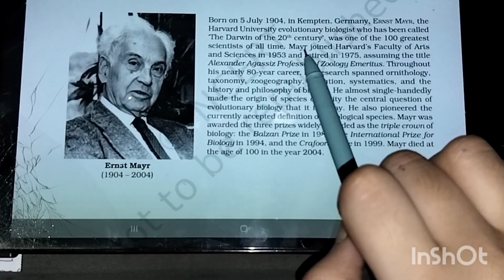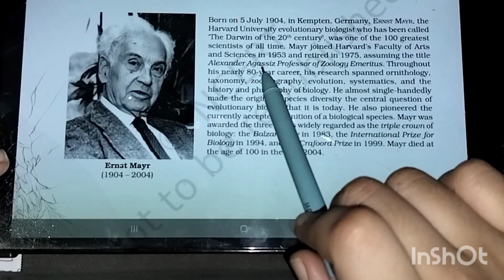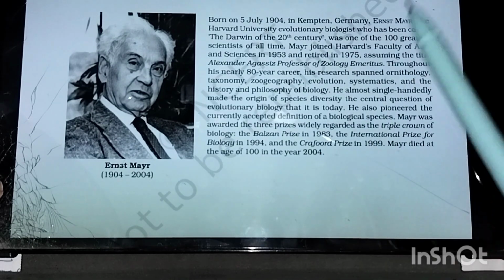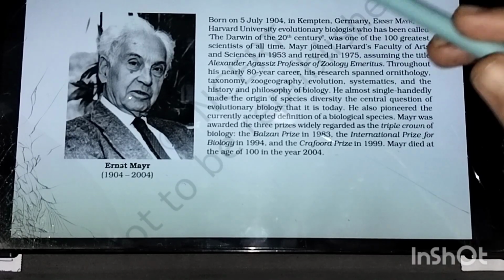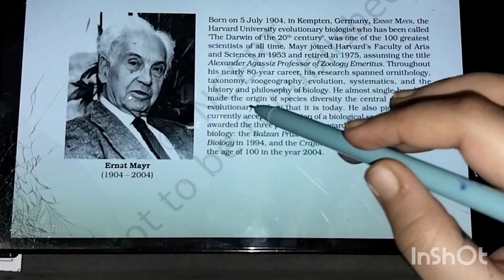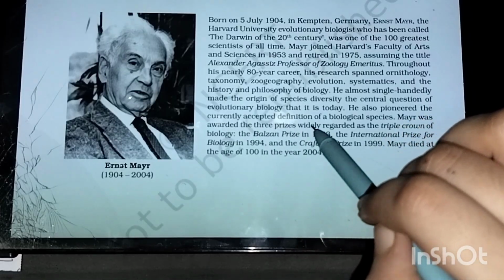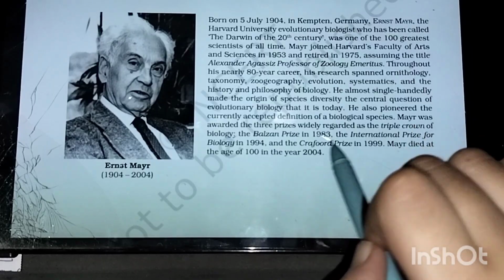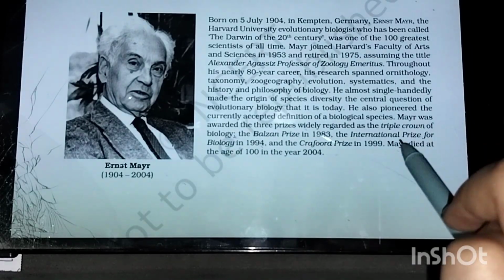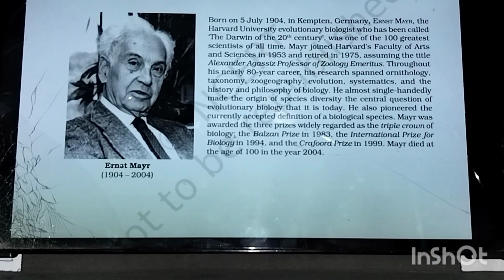Also this one. Mayr joined Harvard's Faculty of Arts and retired, assuming Alexander Agassiz, professor of zoology emeritus. Then his 80-year career, all this is not important. He almost single-handedly pioneered the currently accepted definition of biological species. This is important. He gave the definition of biological species. I'll just tell you what exactly he gave in that. This is important. He got the triple crown of biology, the Balzan Prize, the International Prize for Biology in 1994, and the Crawford Prize.